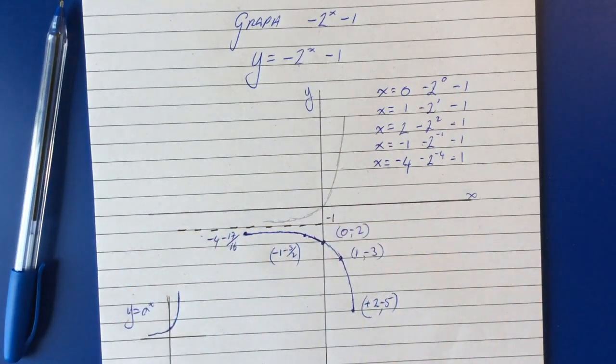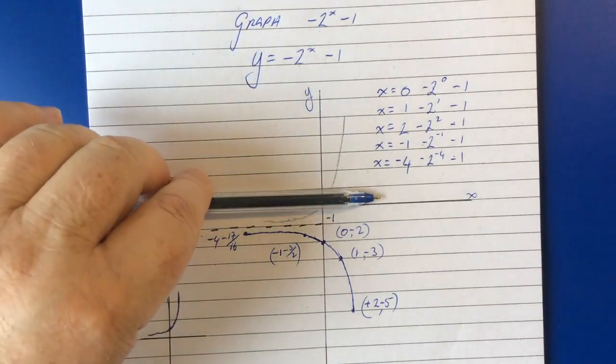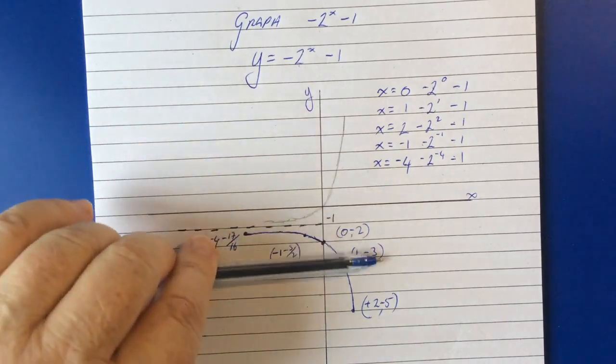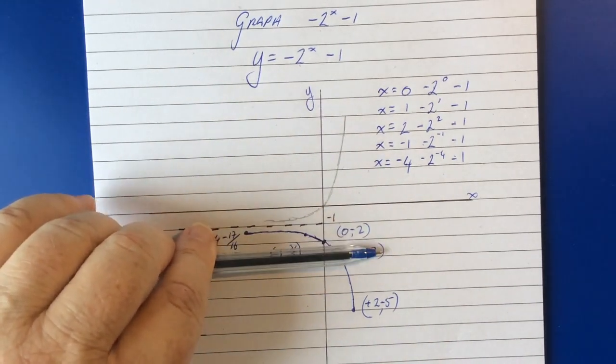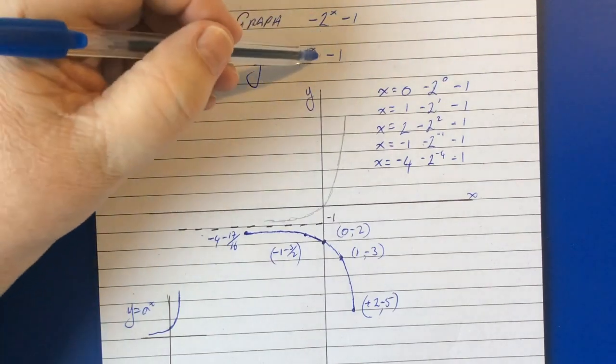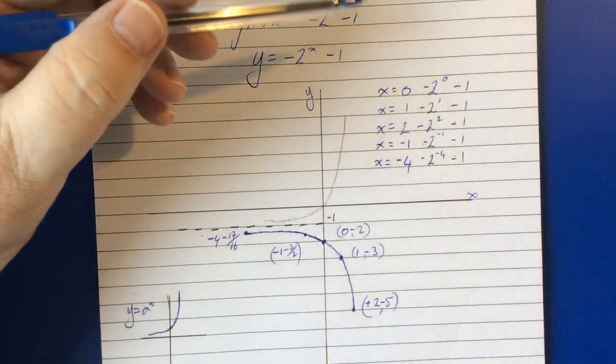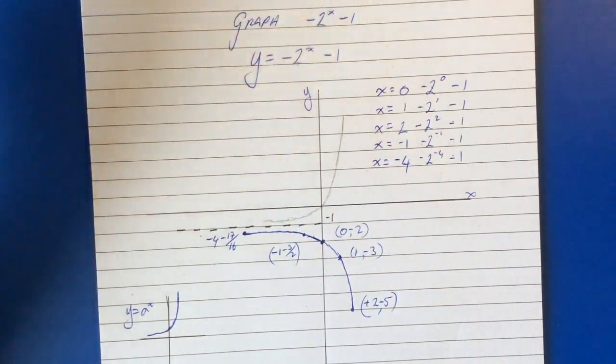So, what does the graph of negative a to the power of x plus or minus something look like? Well, when it's a negative in front of the value here, what it does is it reflects it in the x-axis. When there's a negative up here, as you've seen in other examples that I've done, it reflects it in the y-axis. And this, of course, moves it up or down.